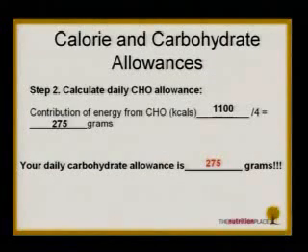Let me show you how much. So 1,100 calories, but how many grams of carbo is that? I need to divide this by 4. Why do I need to divide by 4? Because every gram of carbo gives you 4 calories. So if you get 1,100, you want to know how much carbo that is? Divide by 4. So that comes to this magic number, 275 grams of carbohydrates. Not rice, carbohydrates. So now you know 2,000 calories, then at the end of the day, it's 275 grams. So what does that mean? I still need to know how many bowls of rice. Don't worry, I will show you.